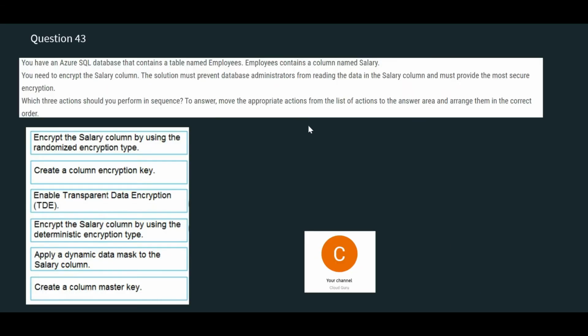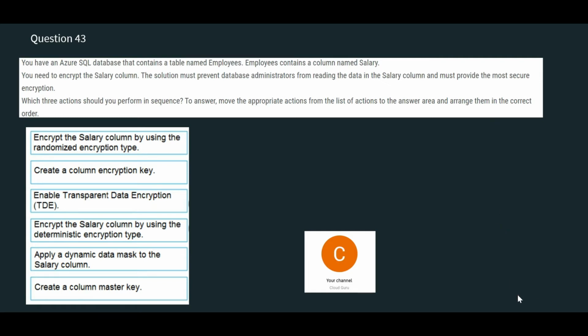So we prevent this access. The question is asking to prevent this access for database administrators also, and you must provide more secure encryption. Encryption should be very secure.